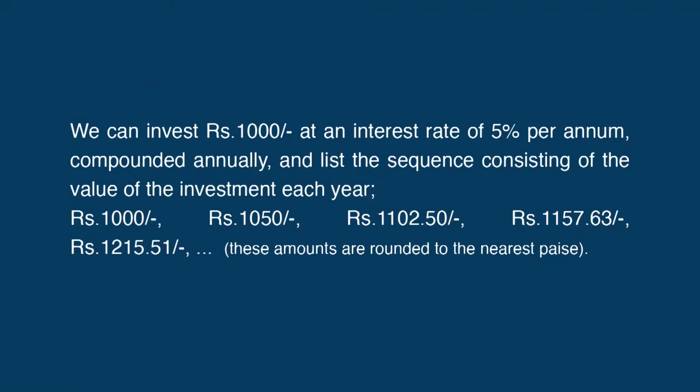For example, we can invest ₹1000 at an interest rate of 5% per annum, compounded annually, and list the sequence consisting of all the values of the investment each year: ₹1000, ₹1050, ₹1102.50, ₹1157.63, ₹1215.51, etc. These amounts are rounded to the nearest paise.